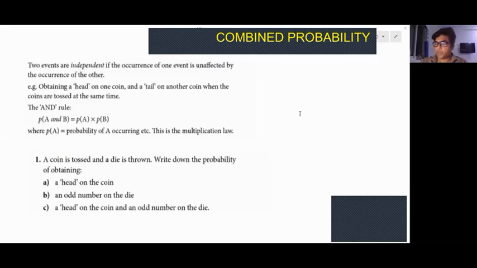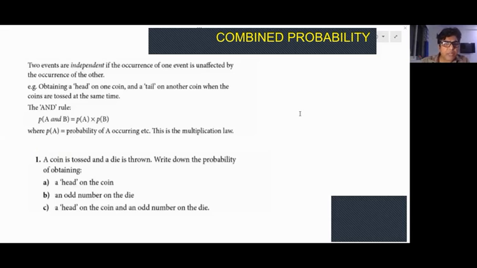Here I have two events, say A and B. A and B are happening together, simultaneously, but the occurrence of one does not affect the occurrence of the other.